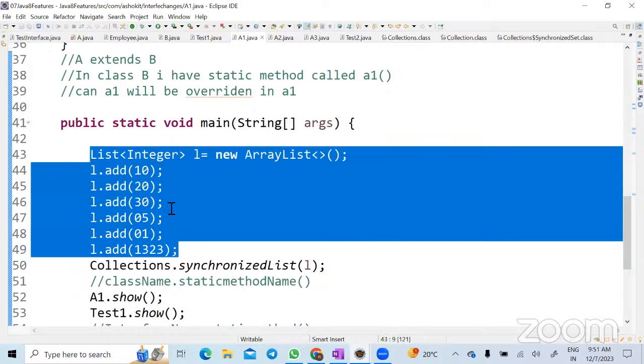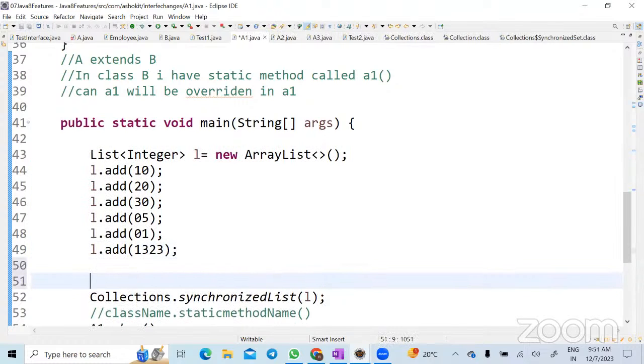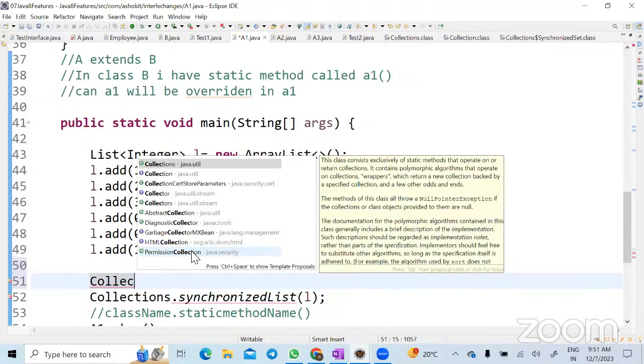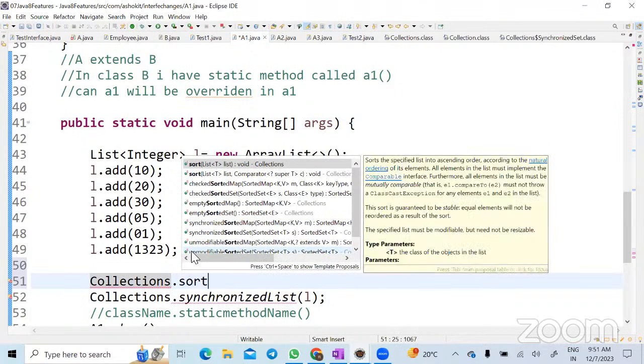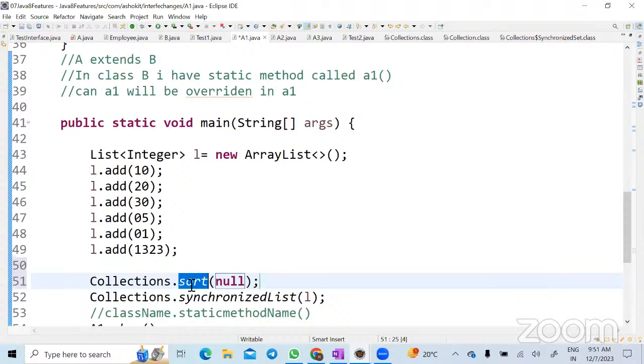No. So I want you to write a program to sort this array list. What do you do? We have to write Collections.sort and pass the list. So Collections.sort method, correct? Whenever you're using Collections.sort, what is this sort? It's a method, correct?